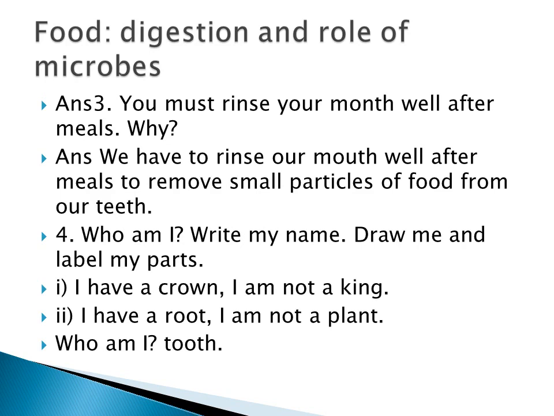Now the fourth one, who am I? Write my name, draw me and label my parts. I have a crown, I am not a king. I have a root, I am not a plant. Who am I? It is the tooth. The outermost part is called the crown and the innermost part is called the root. So the answer is the tooth. You have to draw the tooth in the box.